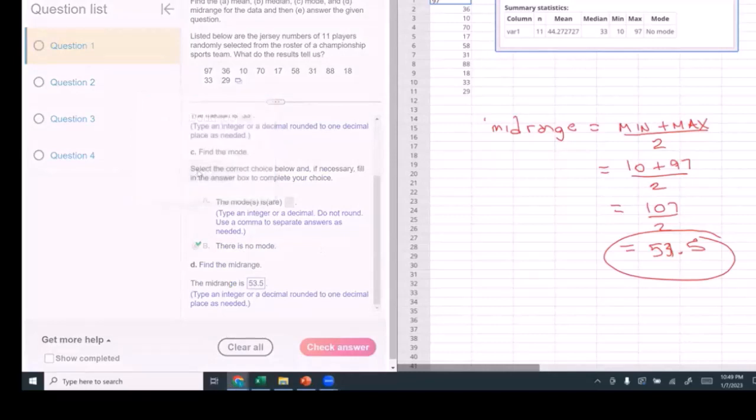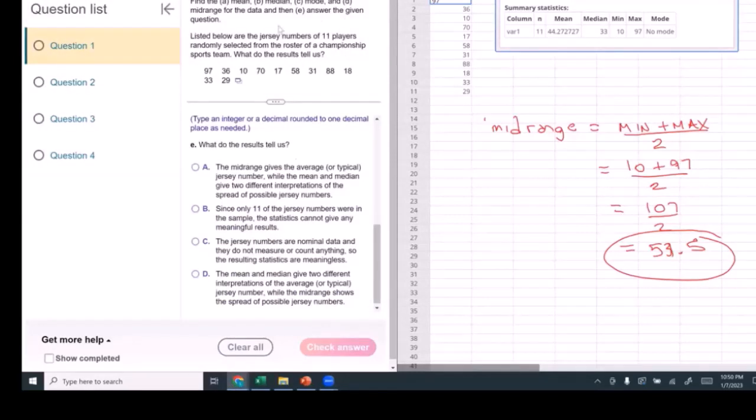Okay, perfect. What do the results tell us? Well, we never actually read anything, did we? It says find the mean, median, mode, and mid-range for the data. And then E, which is what we're on, answer the given question. Well, let's find out what these numbers represent. Listed below are the jersey numbers of 11 players randomly selected from a roster of championship sports teams. What do the results tell us? What does 53.5 tell us about jersey numbers?